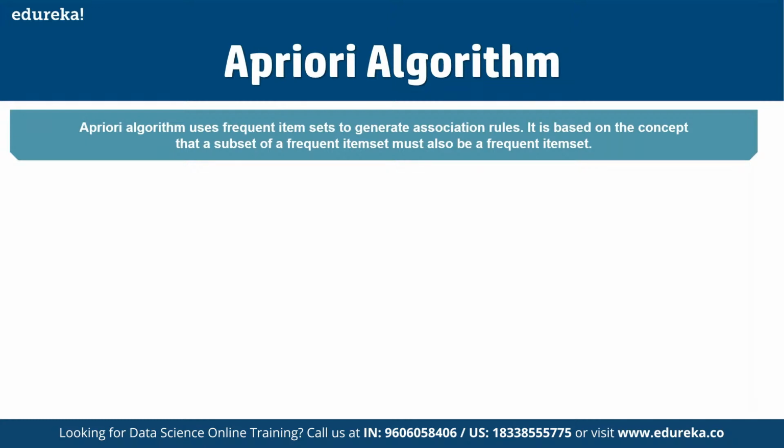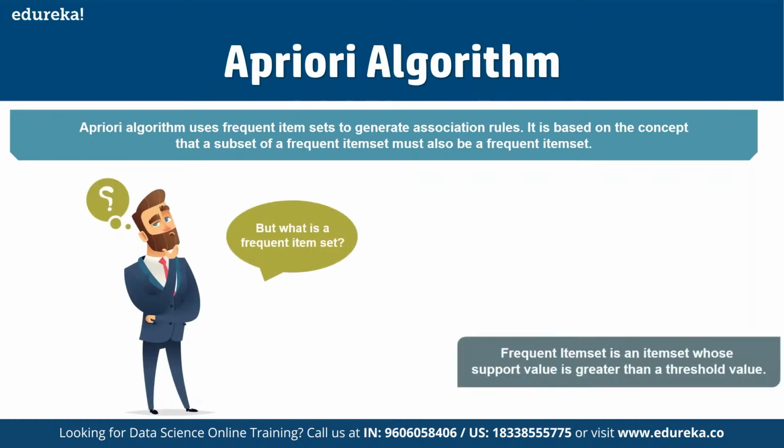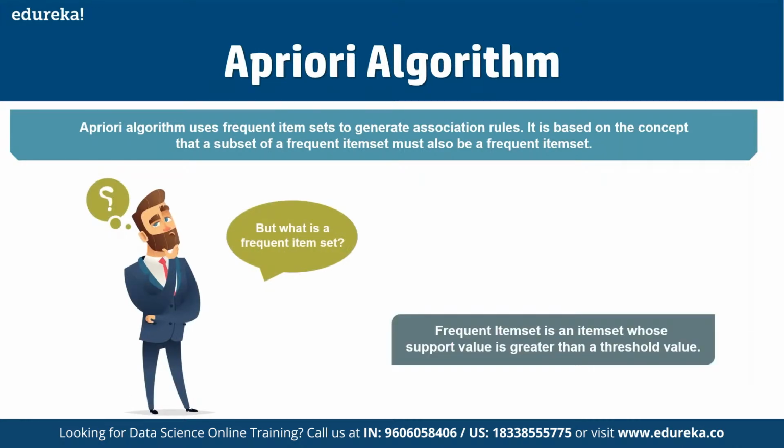And a frequent item set is an item set whose support value is greater than a threshold value, the support we set, as we discussed just now.